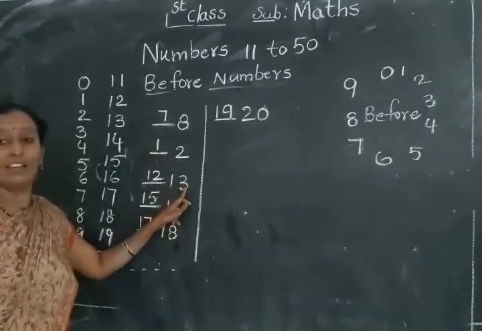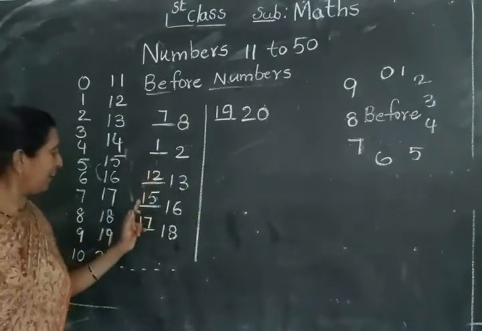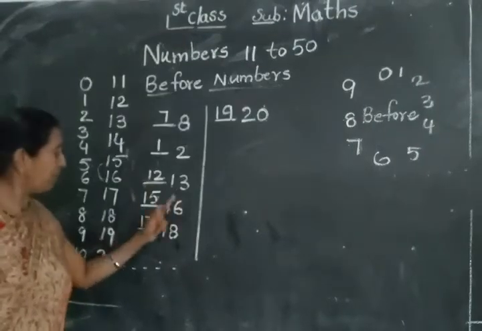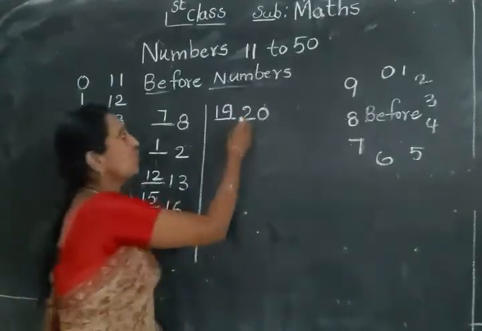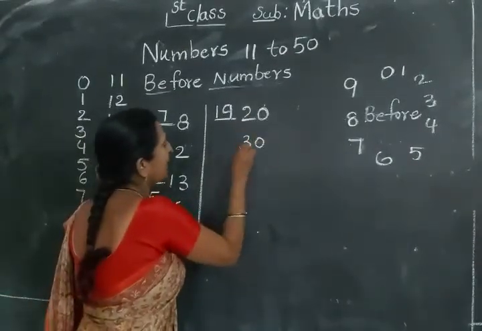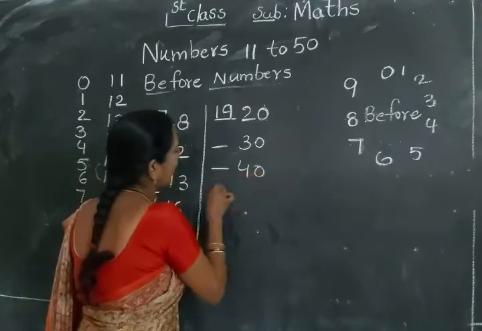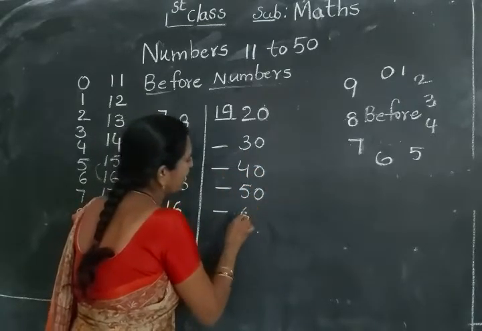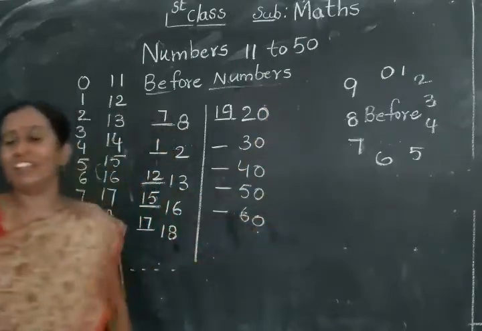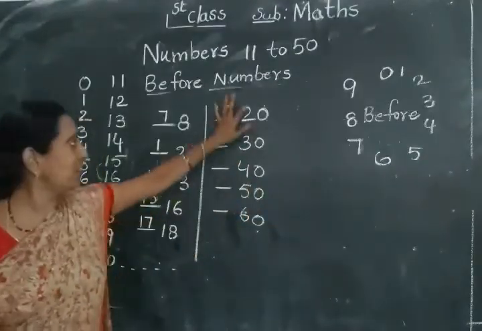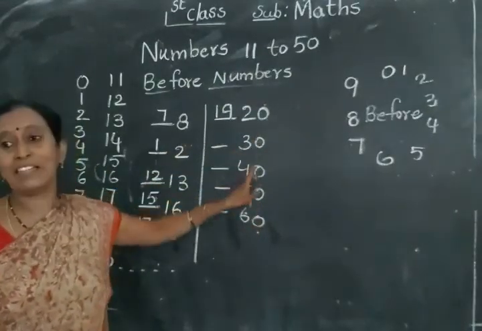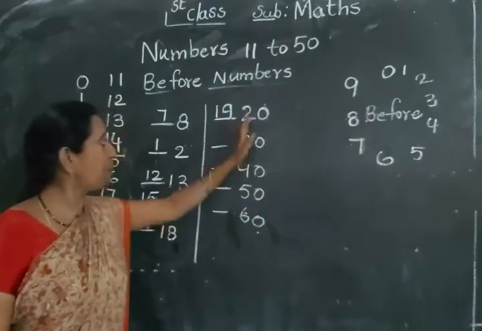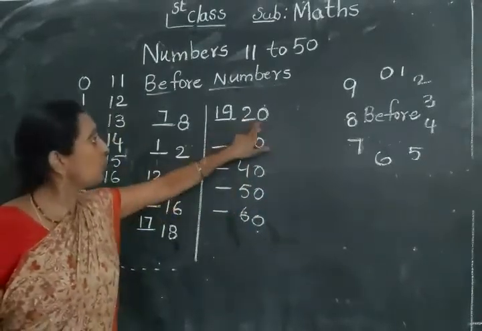Remaining numbers, the same number you write here, but the 3 before you write like 2. Here the same number you write, but here 6 before number you write as a 5. But except this 20 or 30, 40, 50, 60, like this. These numbers all end with 0. The two numbers will be changed.